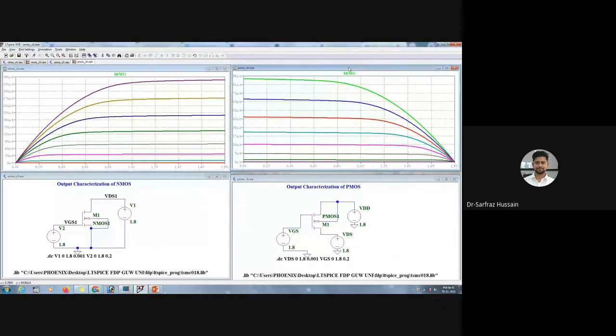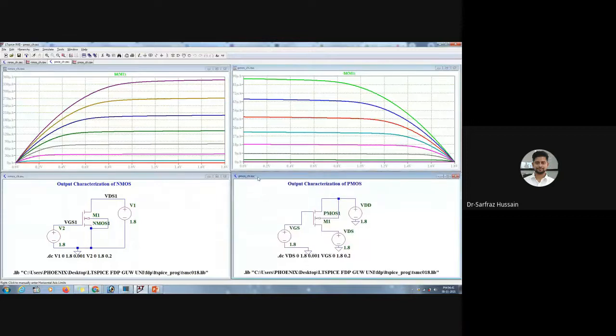If you have any queries regarding NMOS, PMOS characterization, and about the tool, you can ask me today. We will start with the inverter circuit tomorrow, and see what else we can do with it. We'll be forming the symbols and everything, and we'll see the transient analysis, then power dissipation and all those things in the inverter circuit.